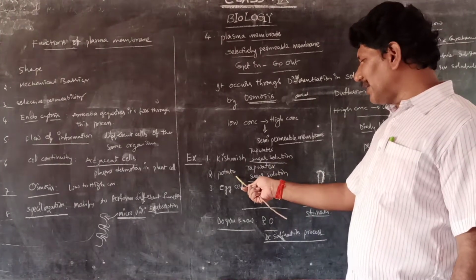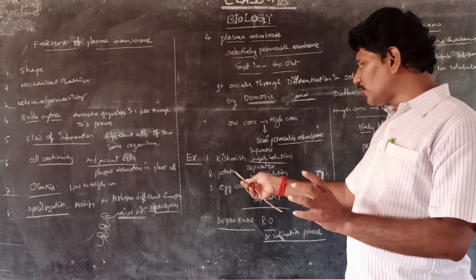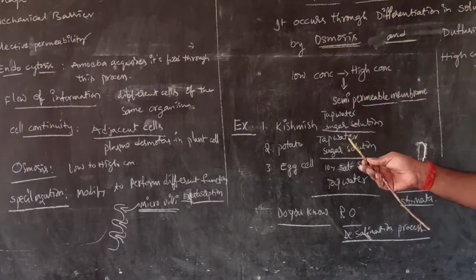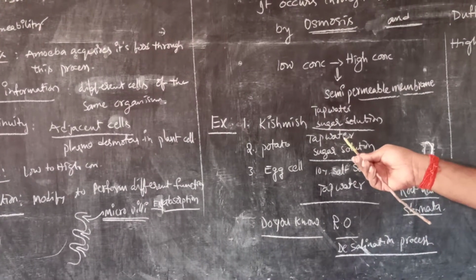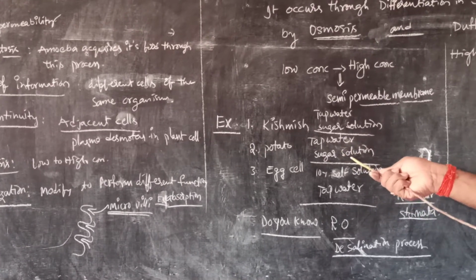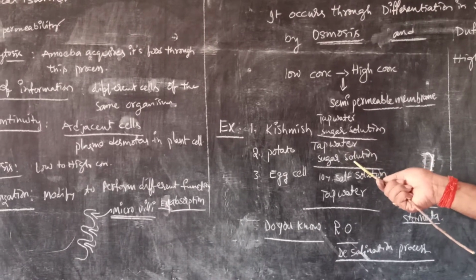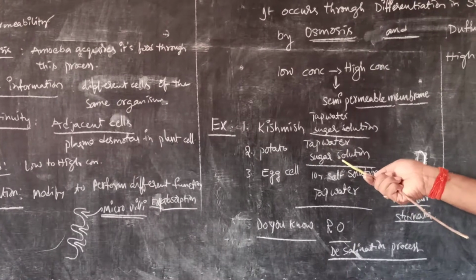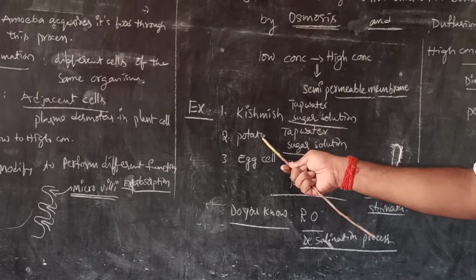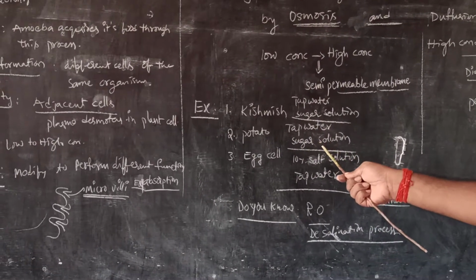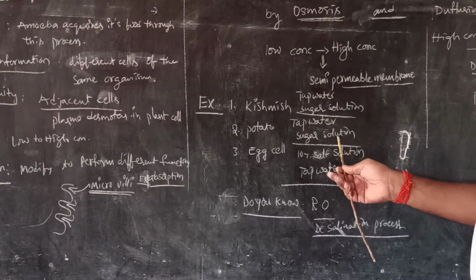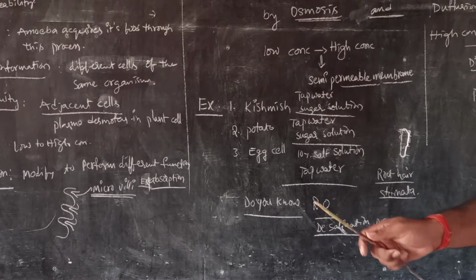Let us come to the second example. Take a potato cut into a cup-shaped structure. When we fill it with sugar solution and place it in tap water, the tap water enters the sugar solution because tap water is lower in concentration and sugar is higher. The tap water enters the potato cup with the sugar solution by endosmosis. In the reverse case, when we fill the potato cup with tap water and place it in the sugar solution, the water is released into the sugar solution in the watch glass. This is called exosmosis and endosmosis.